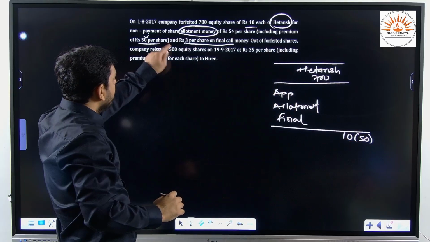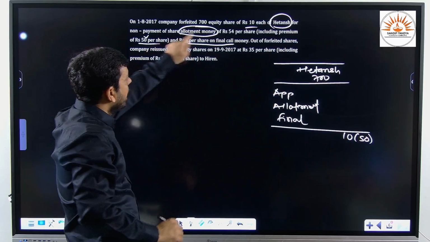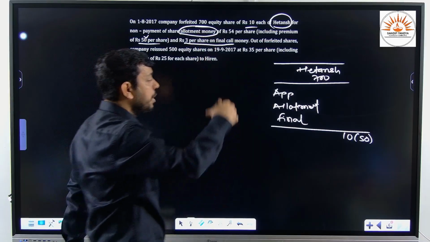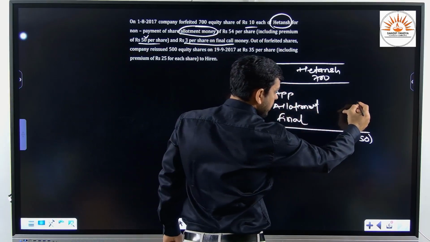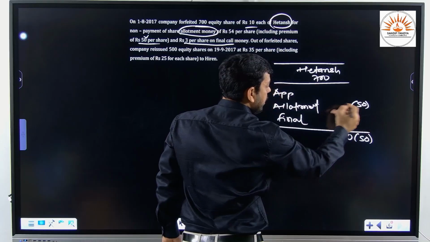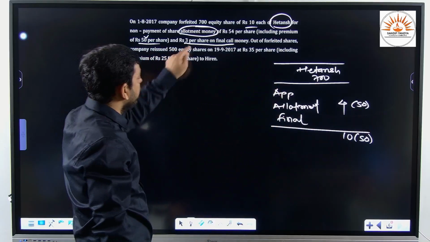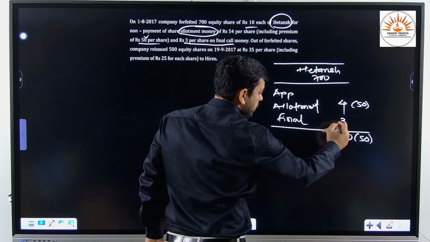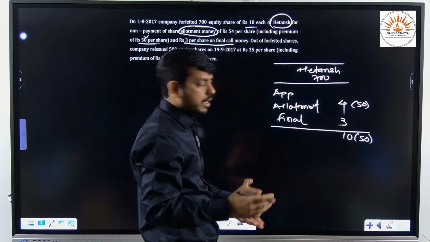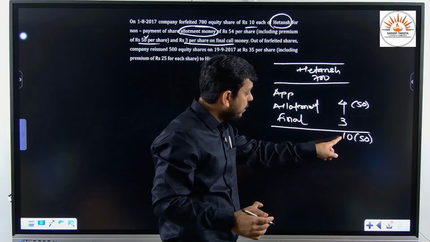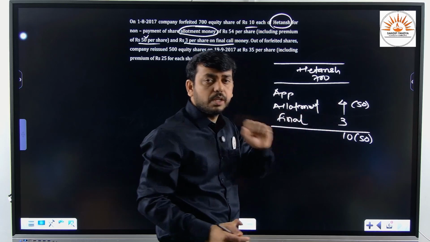Now, where did he fail to pay? He failed to pay the allotment money of 54 including premium 50. So obviously we can say that premium is 50 and capital amount is rupees 4. He again failed to pay the final call money, that is rupees 3. So out of 10 rupees, he failed to pay 3 and 4, that is total 7 rupees.